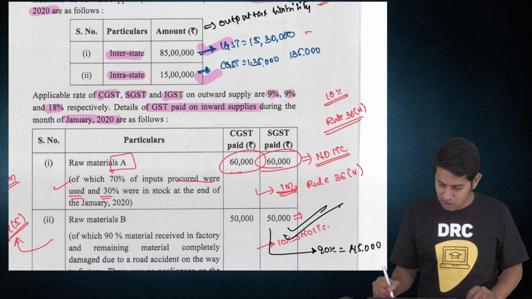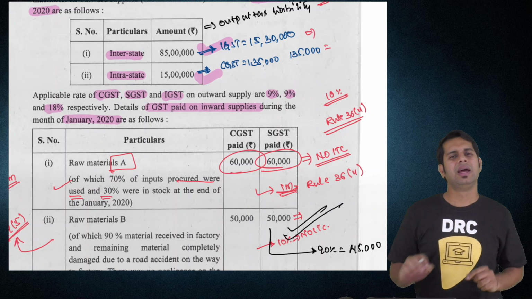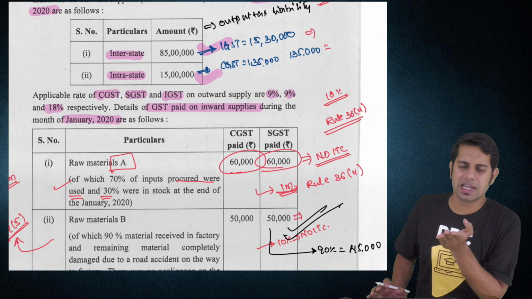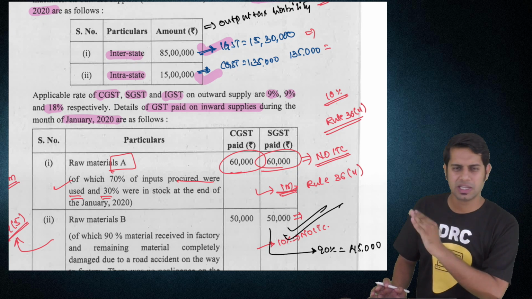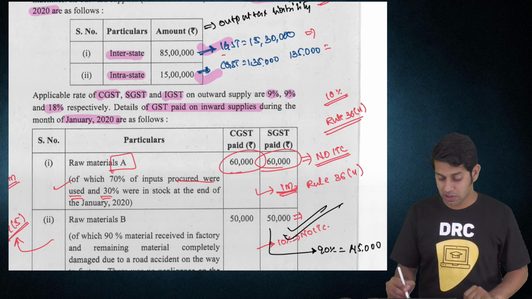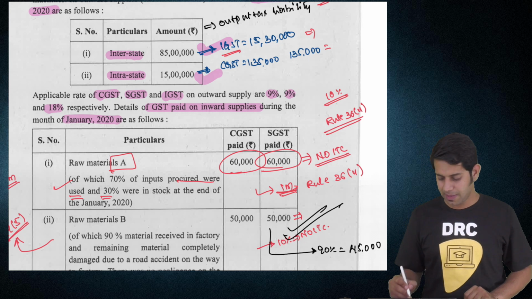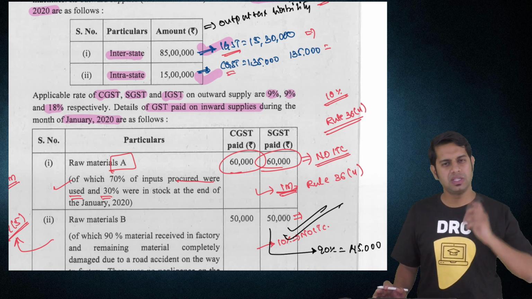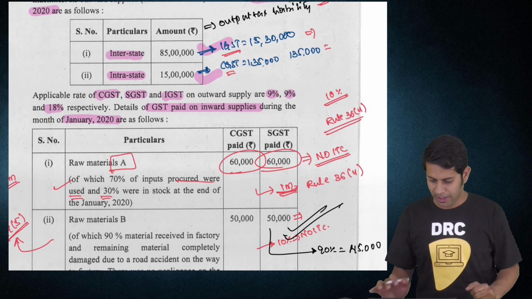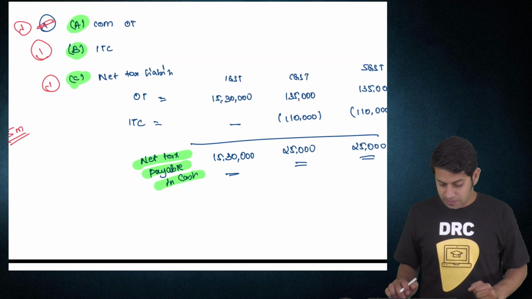And for this computation of CGST and SGST, write that in case of interstate supply, IGST is liable to be paid. In case of intrastate supply, CGST and SGST are required to be paid.